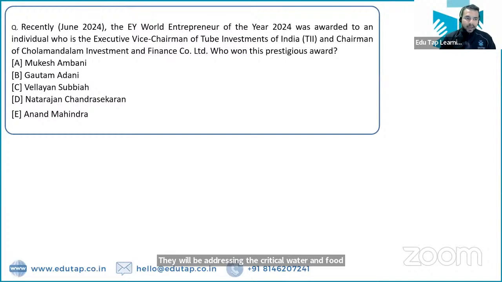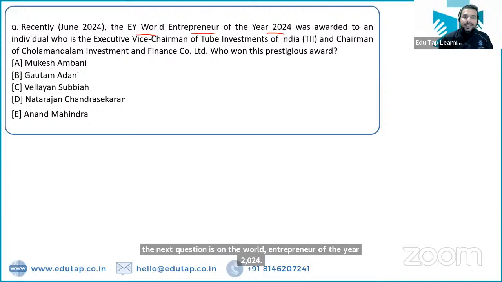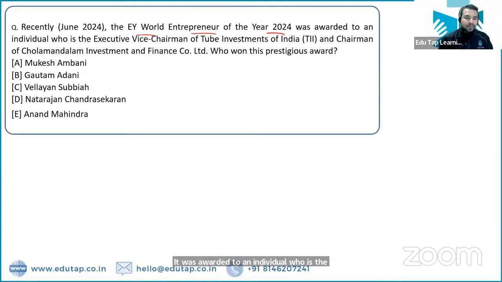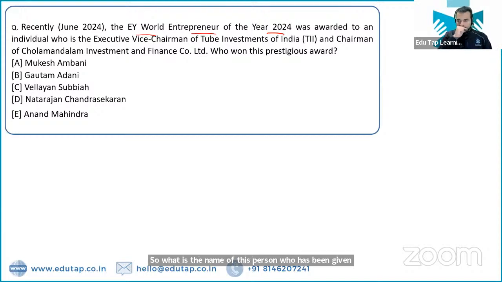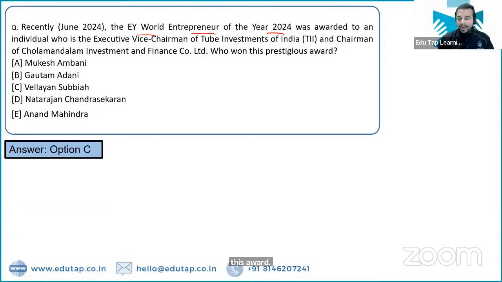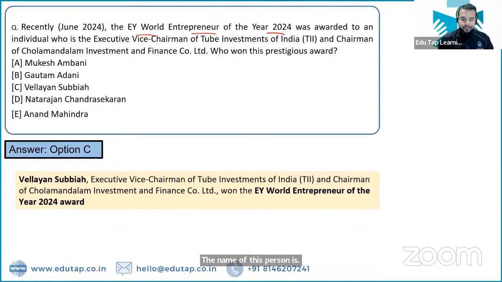Absolutely right. Now the next question is on the EY World Entrepreneur of the Year 2024. It was awarded to an individual who is the Executive Vice Chairman of Tube Investments of India. What is the name of this person who has been given this award? The name of this person is Vellayan Subbiah. Absolutely right. Vellayan Subbiah is the right answer.